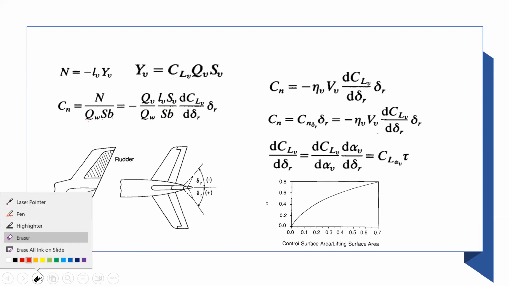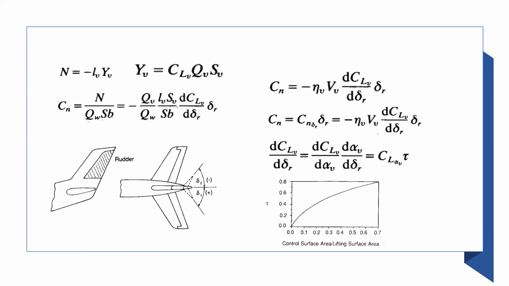Okay, I'll try to explain what he has just said. See, we have this number CLV. We need to quantify this number, right? And what happens when you change the rudder angle is the question. Let's say this is the top view of your vertical tail, and let's say this is the rudder. Now, the rudder is probably not deployed in this picture, but it is deployed in this picture.